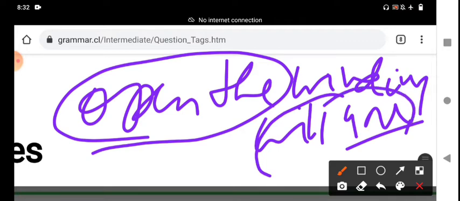Why do we write only the pronoun you? In all imperative sentences, you is an understood subject. Open the window means you open the window. You is not disclosed. That's why we use the pronoun you only, not he, she, it, I. That is the internal meaning of the tag. Open the window, will you? Come here, will you? Hold your tongue, will you?